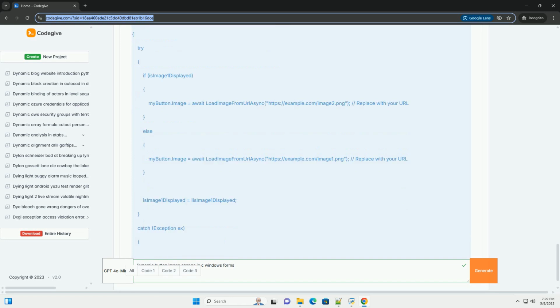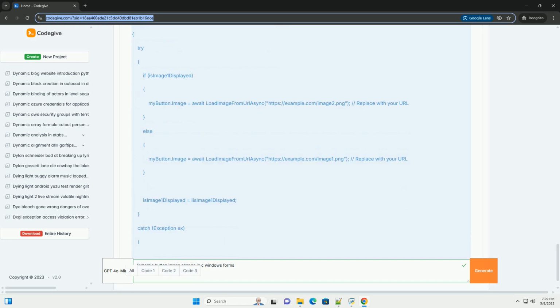Explanation. Using System.Drawing is essential to work with image objects. isImage1Displayed: this Boolean variable keeps track of which image is currently displayed on the button. This is needed to switch between images correctly. myButton.Image = Properties.Resources.image2: this line sets the Image property of the button to the image resource named image2. Replace image2 with the actual name of your image resource in Resources.resx.